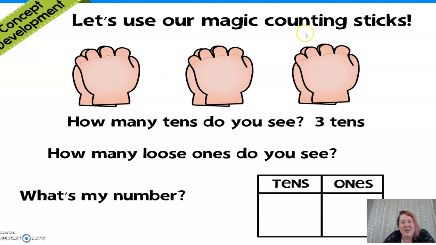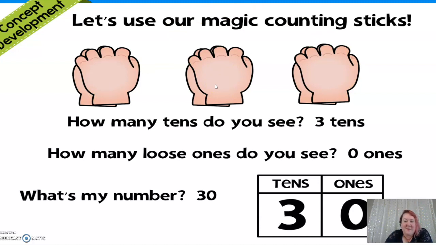3 tens. 1, 2, 3. How many loose ones? Did we see any fingers sticking out? Just some ones? No, I don't. All right, so then what's the number? It will be 30. 10, 20, 30. Because you have 3 tens and 0 ones.